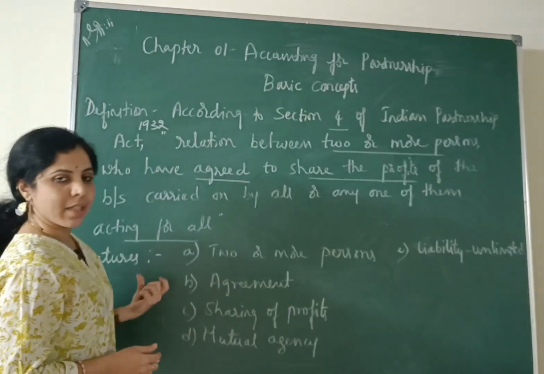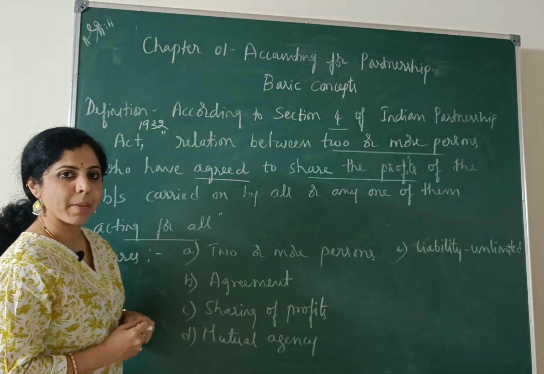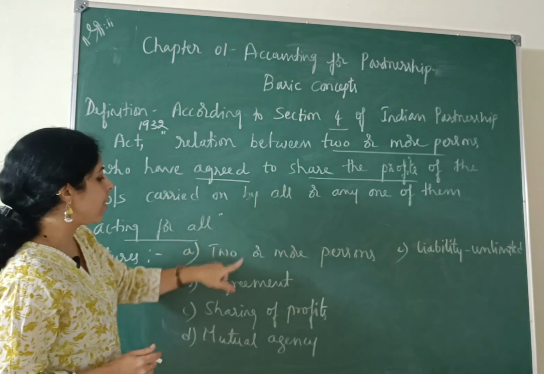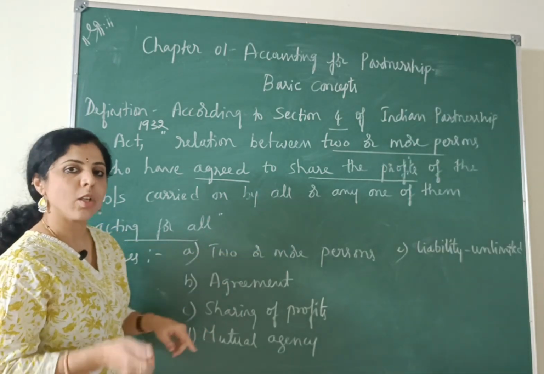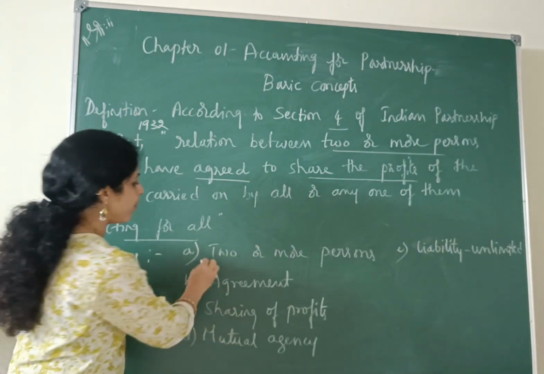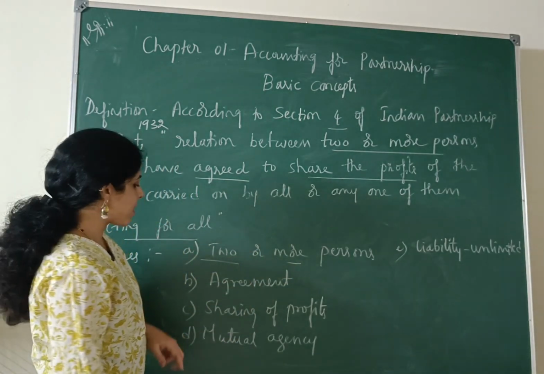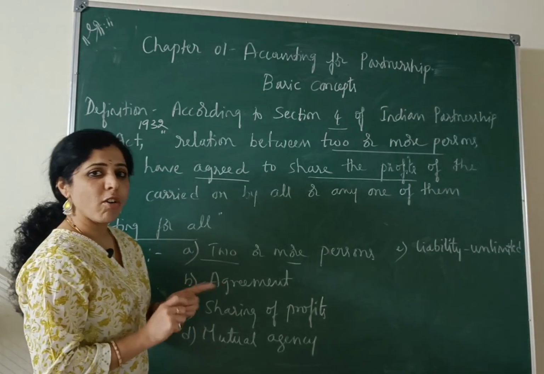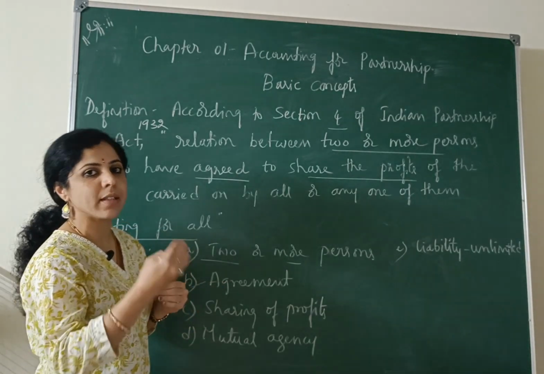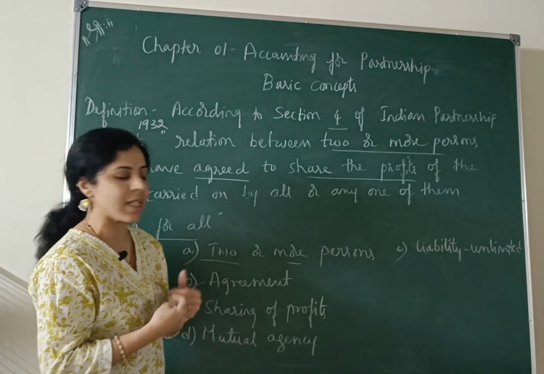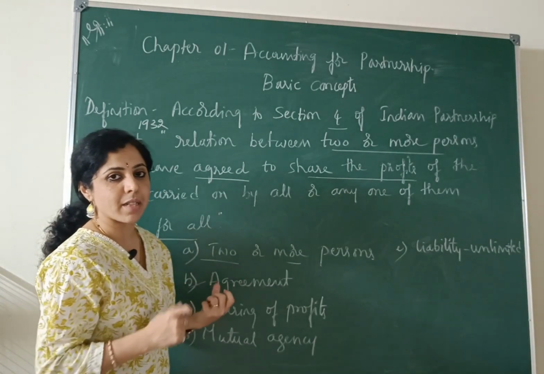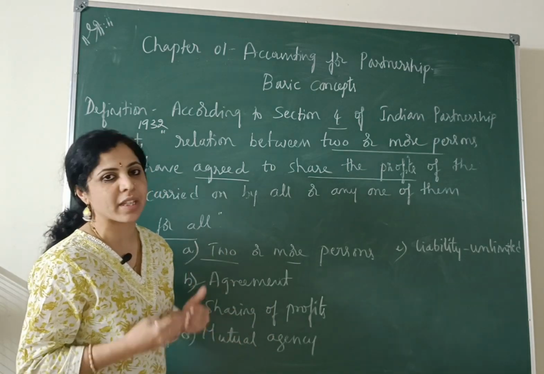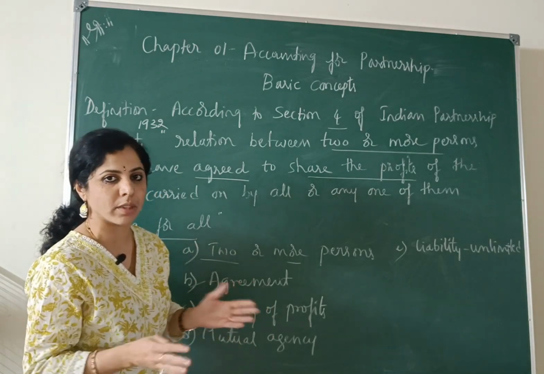So the next concept is the features of partnership business. First one, two or more persons. As per the definition that we have learned, there should be two or more persons. To start a partnership business, how many are required? Two or more persons. And there will be an agreement. That can be oral or written. Usually, to avoid conflicts among the partners, partners make a written agreement. The next one is sharing of profits. Definitely, whatever profit they earn in the business will be shared among the partners.